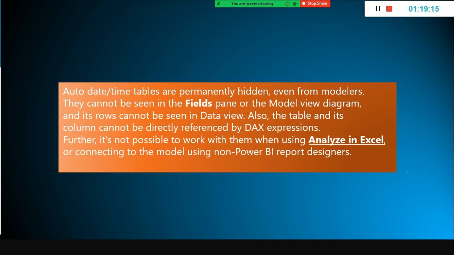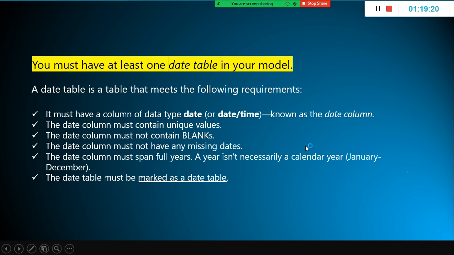Okay, date table, already discussed. Automatically the date table will get created. It is not preferred. We are supposed to create the table on our own. What is the requirement for creating the date table? If I have to create the table manually, what are the rules that I should follow? It must have a column of data type date, known as the date column. The date column must contain unique values, should not have any duplicate values, and it should not contain blanks. The date column must not have any missing dates also.